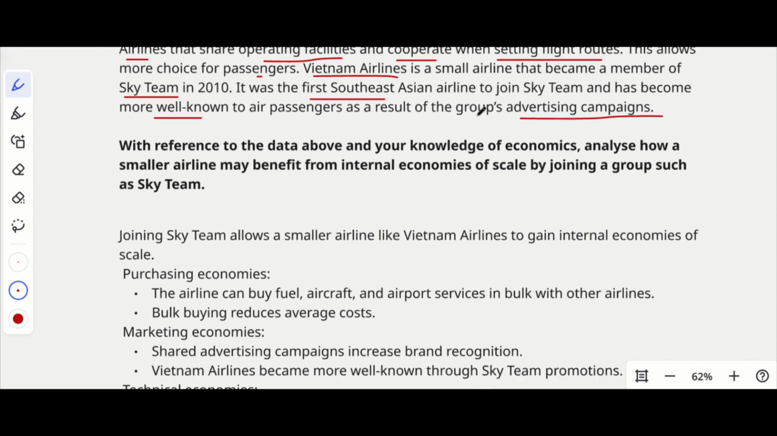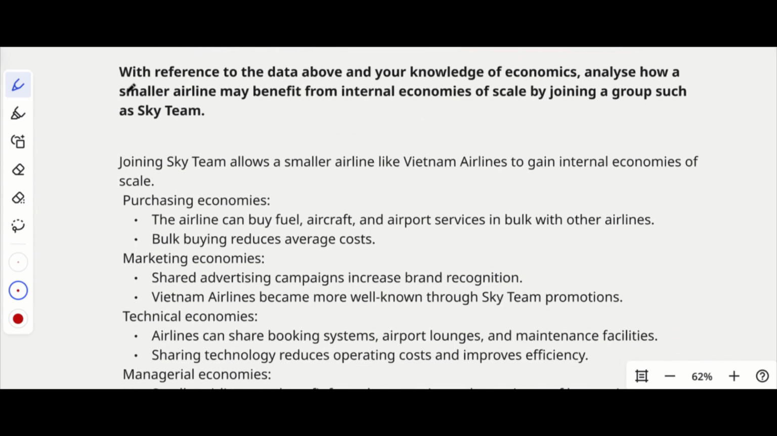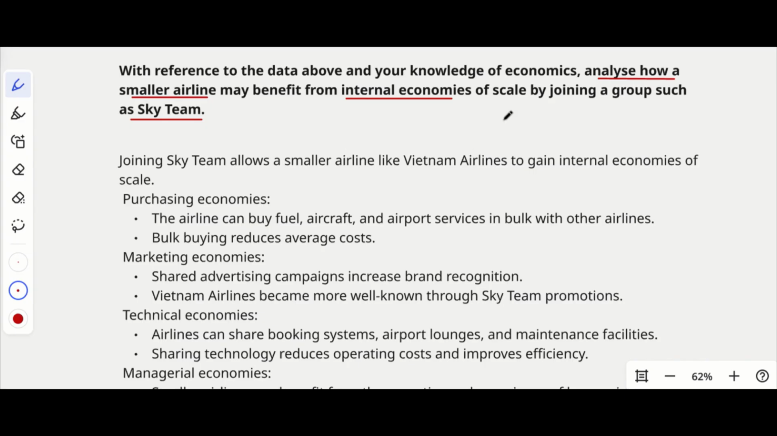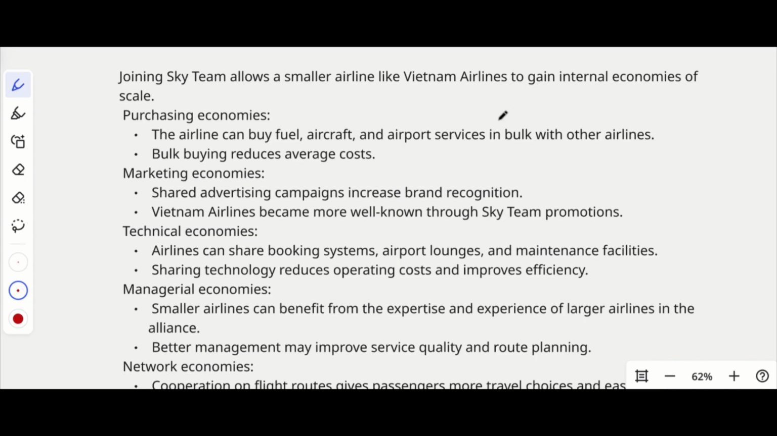So, this is the case. Now, let's see what our question is. With reference to the data above and your knowledge of economics, analyze how a smaller airline may benefit from international economies of scale by joining a group such as SkyTeam. So, what we have to do here is identify how a smaller airline might benefit from international economies. Okay, so let's see how to answer the question.